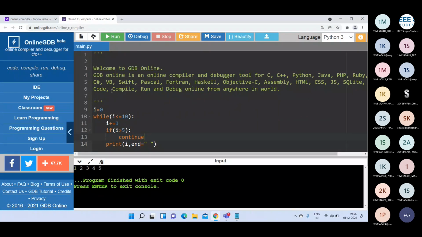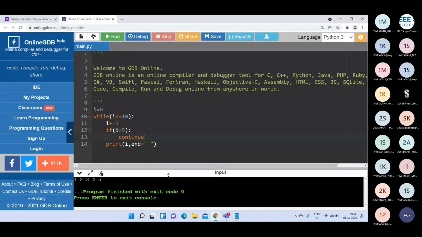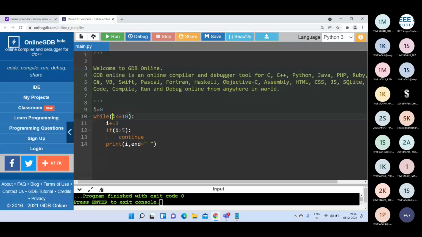So here first I value is 0. 0 less than or equal to 10. Condition is true. Then I becomes 1 now. Then 1 greater than 5. Condition is false. So 1 will be displayed here. Then 1 less than or equal to 10. Condition is true. Then I becomes 2 now. 2 greater than 5. Condition is false. So 2 will be displayed.